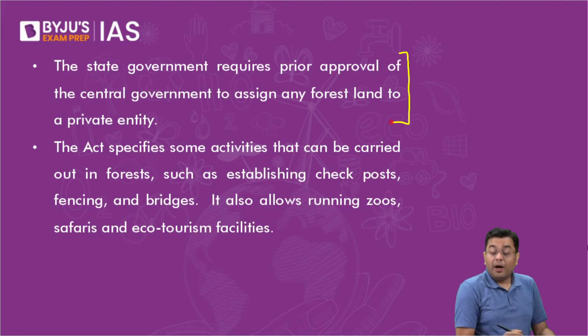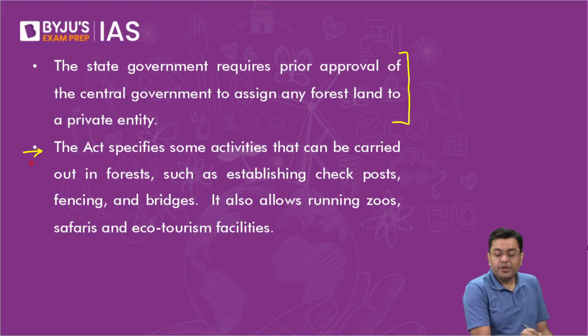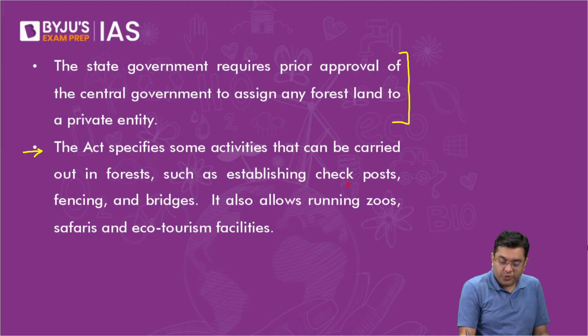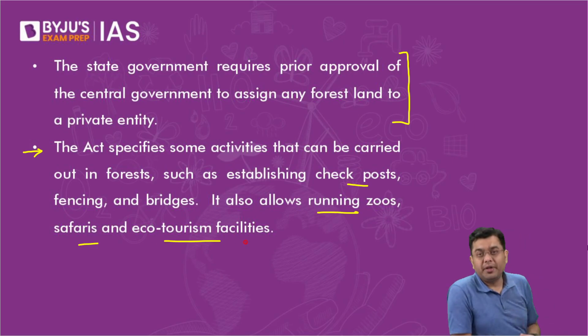Now, another point in contention is that some activities can be carried out in forest, such as establishing checkposts, fencing, and bridges. It also allows for running of zoos, safaris, and ecotourism facilities. Here also the counter argument is that in the region of a forest, why do you need a zoo?